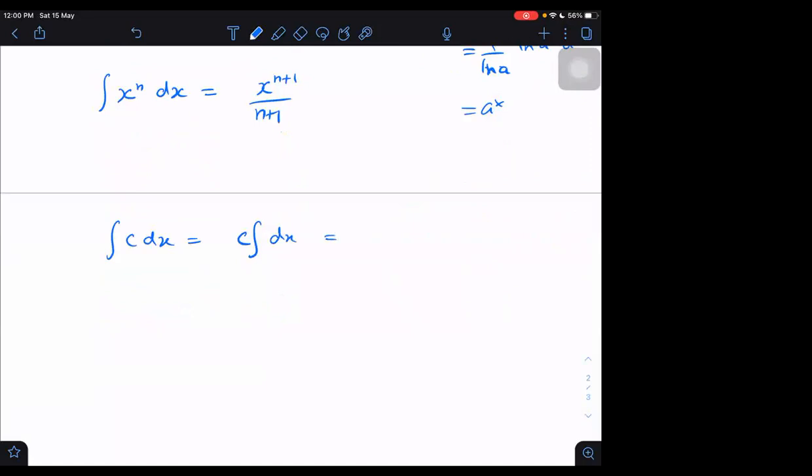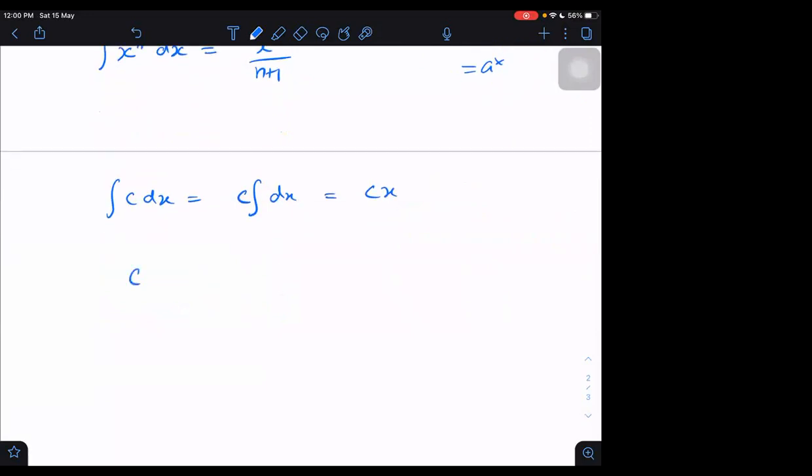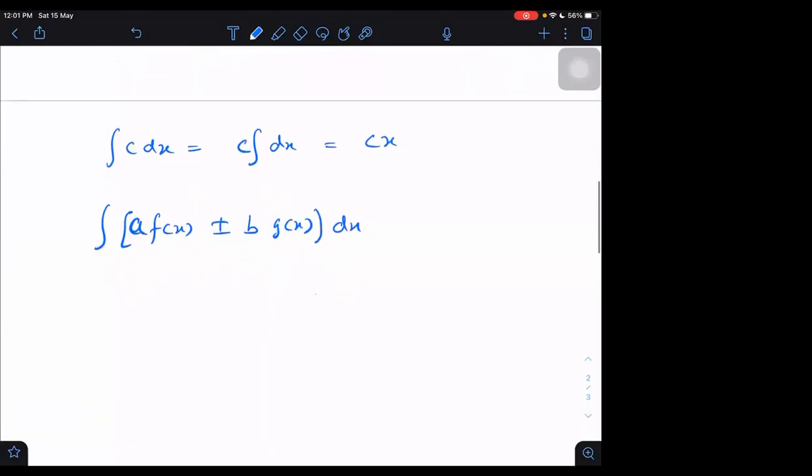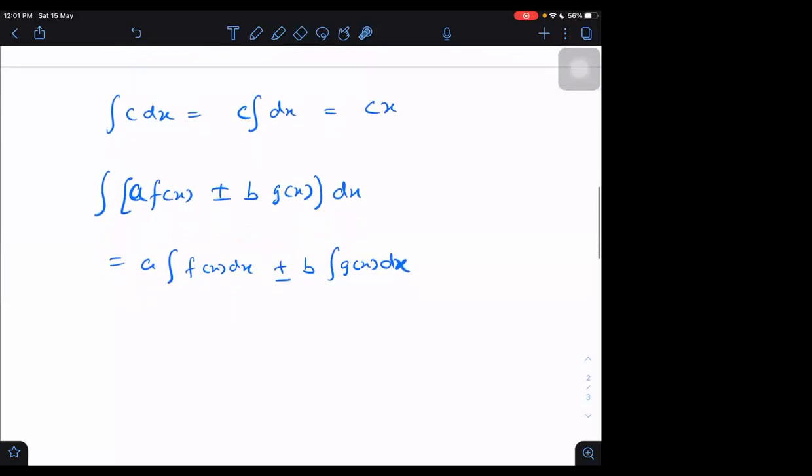Integration of dx will be x, so it is just cx. If I have constant a into f(x) plus or minus constant b into g(x), and I want to integrate, I will take a into integration of f plus or minus b into integration of g. We have to integrate each term separately.